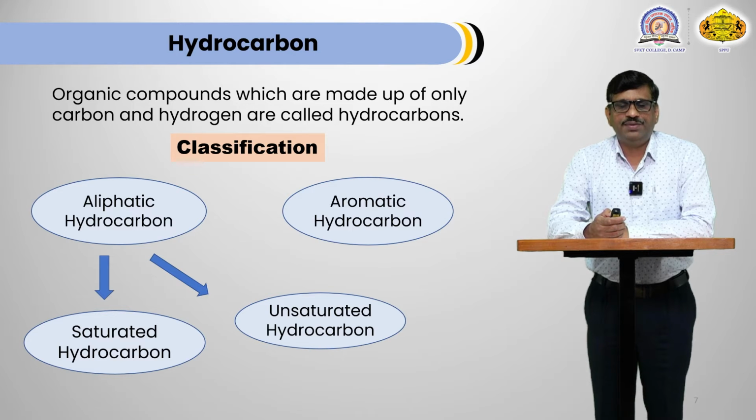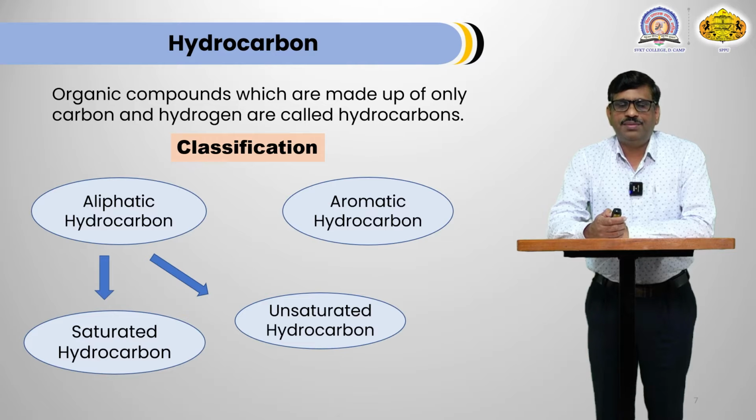Another aliphatic hydrocarbon is unsaturated hydrocarbon, and in unsaturated hydrocarbon there is alkene which have molecular formula CnH2n. It has carbon-carbon double bond, and another unsaturated hydrocarbon, that is alkyne. CnH2n-2 is the general formula, and we know that alkyne contain carbon-carbon triple bond.